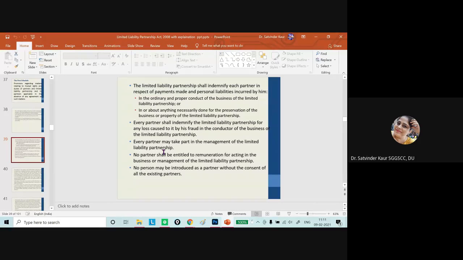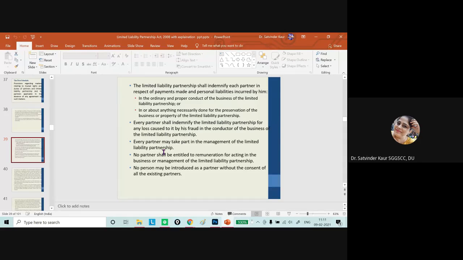Also, if any partner has caused a personal loss, for example because of his fraud, then the loss will be reimbursed to the organization. That partner will be held personally liable for that particular loss.